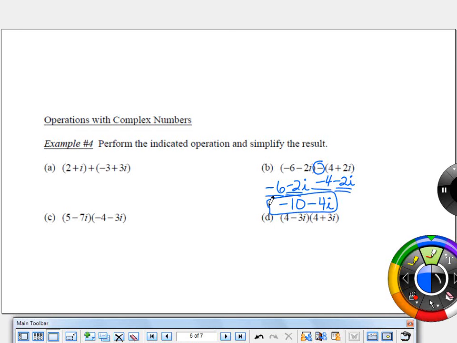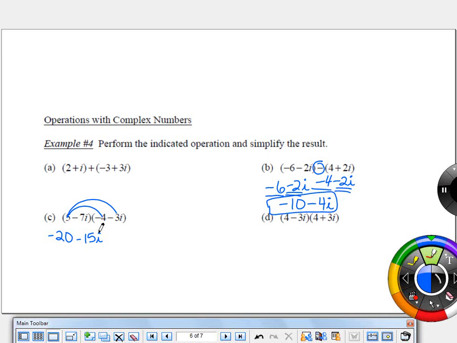All right, how do we normally multiply quantities together? FOIL, right, or the distributive property. So we're totally going to do still that same thing. All right, so 5 times negative 4 would be negative 20. 5 times negative 3 would be negative 15I. So is everybody okay with that part?